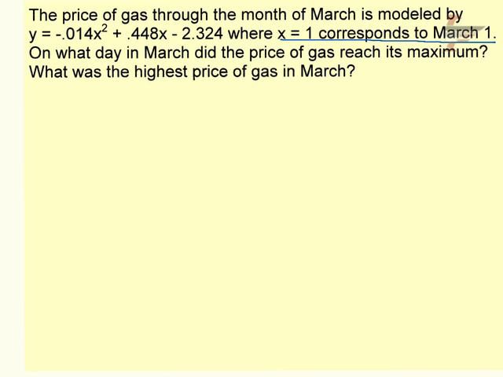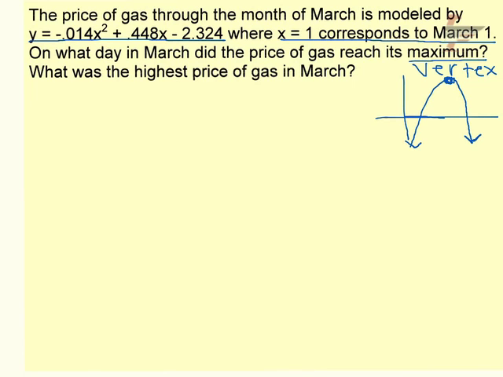So without graphing anything, I do know that this quadratic, because a is negative, is going to open down. And I want to know on what day was the gas price at its maximum. Well, maximum aka vertex, right? So I need to find that vertex. So we want to find the vertex, and we know that this equation is in standard form. So I know that the vertex for an equation in standard form is the opposite of b divided by 2a.